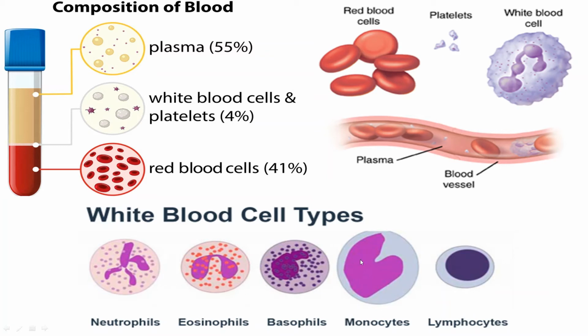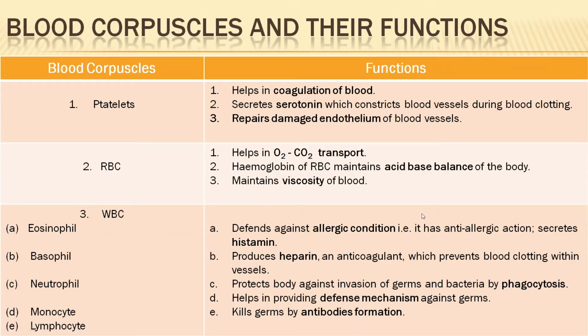These are colorless cells, and they are nucleated. RBCs are non-nucleated. Platelets are also non-nucleated, but white blood cells are nucleated. Clear? Now function is also clear. They all defend, and function is clear.